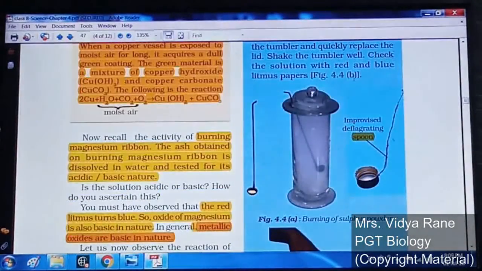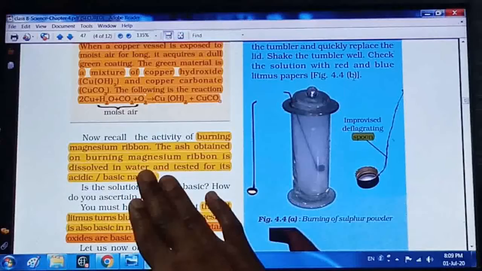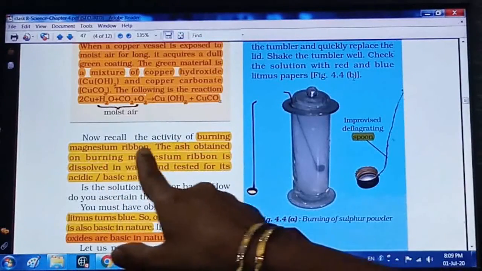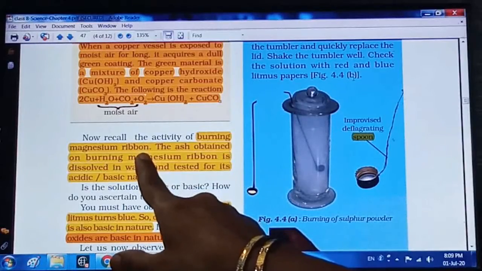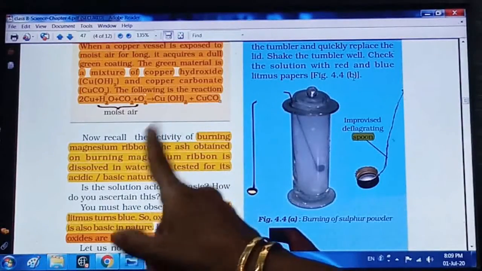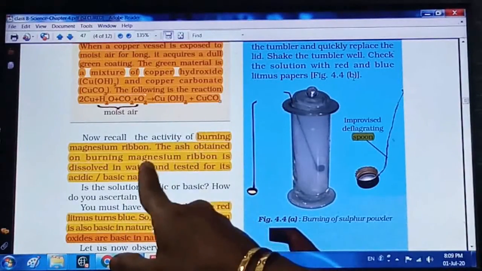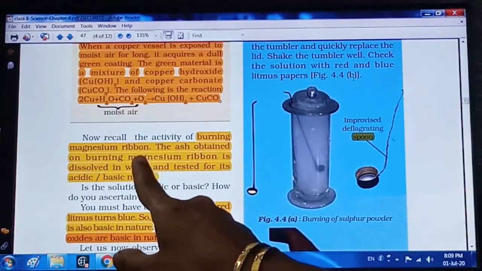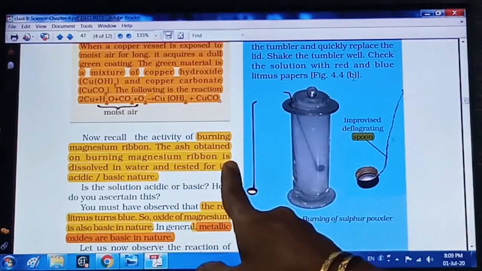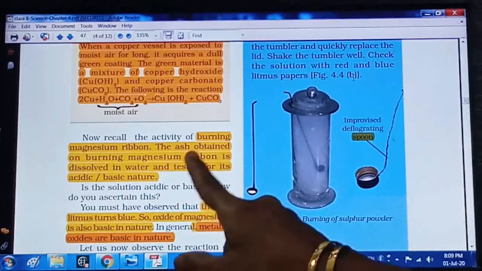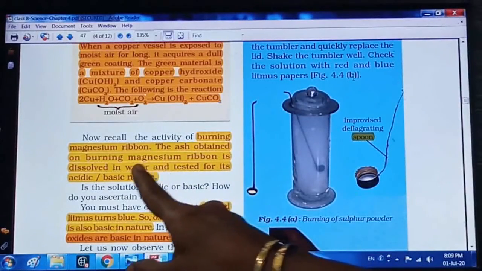Now see here, the magnesium ribbon burning activity is there. Whenever we burn the magnesium ribbon in the air, burning means automatically it is reacting with the oxygen, Mg plus O2, right? Ash is obtained and that ash is nothing but magnesium oxide.